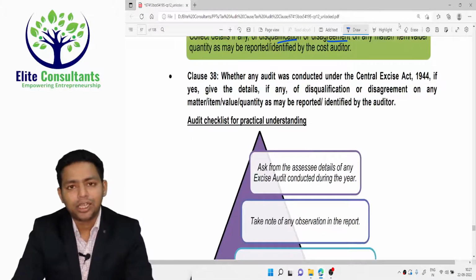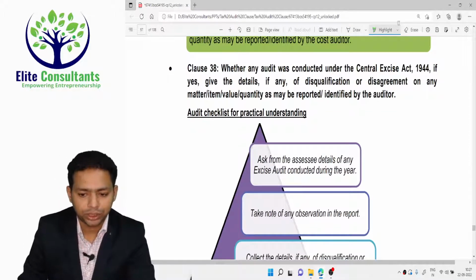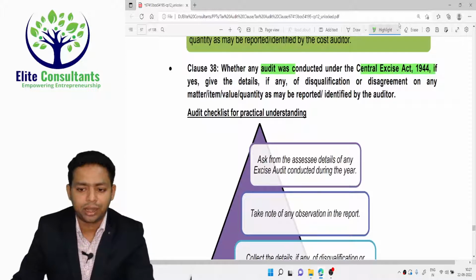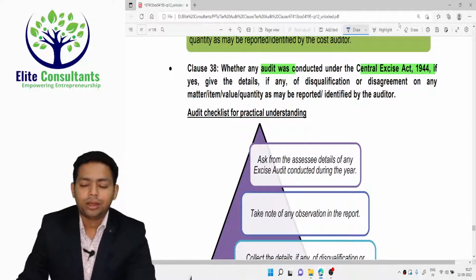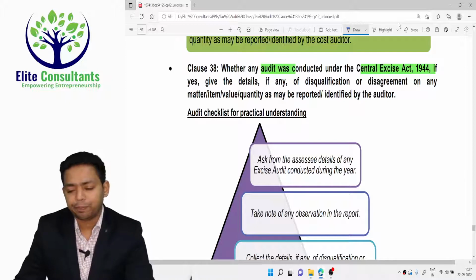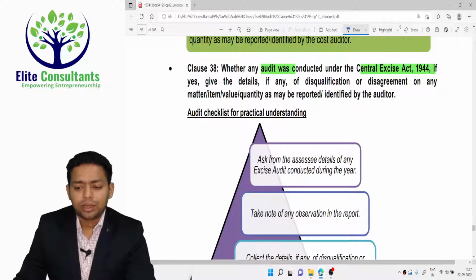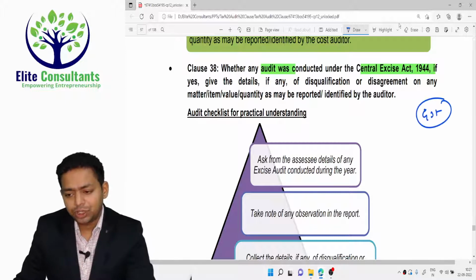Clause number 38 is on a similar line, but here the audit is not a cost audit. Here the audit was conducted under the Central Excise Act 1944. Right now, only a few articles like petroleum products and tobacco products are under the Central Excise Act, but the majority is under the GST Act.